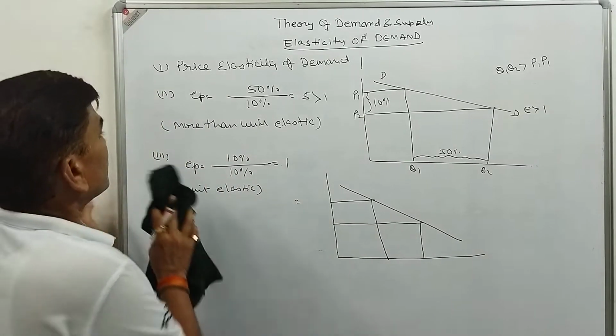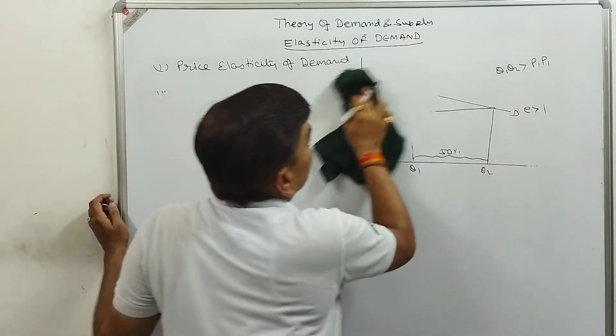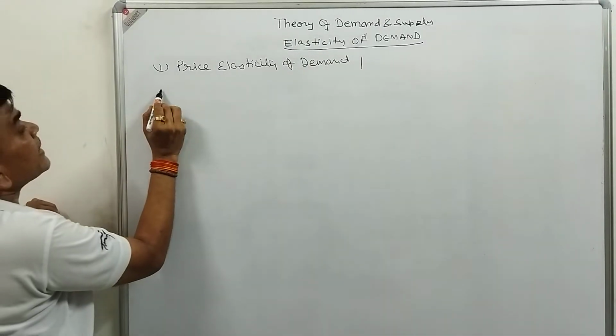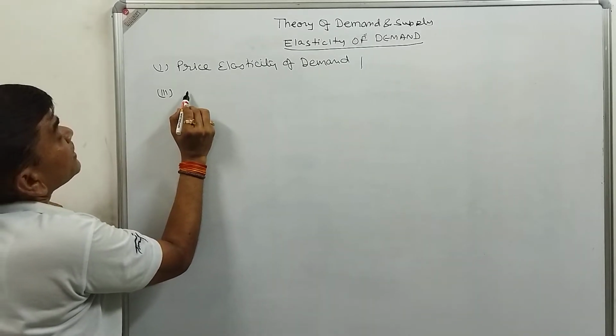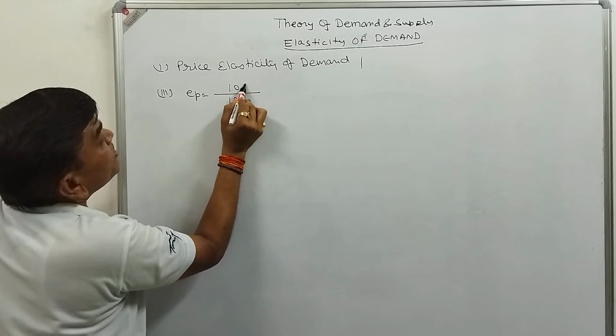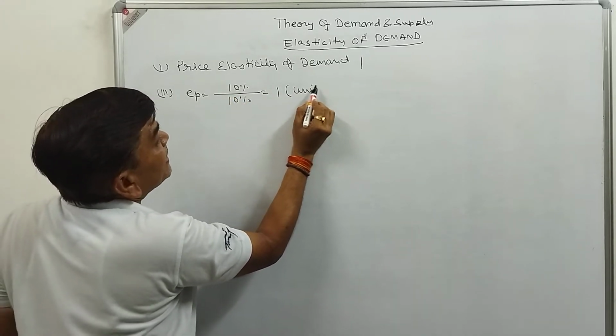We can have another diagram, so you will learn what I want to say. This is the third characteristic of demand: if change in price is equal to change in demand, the elasticity is one. We will say unit elastic.